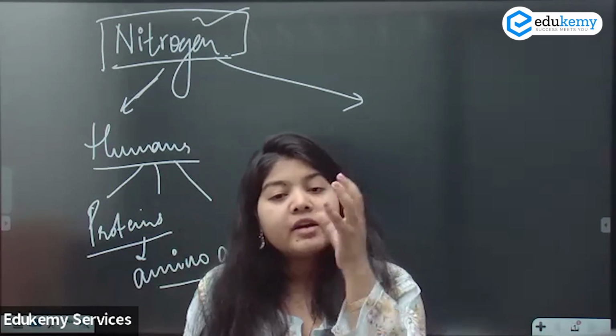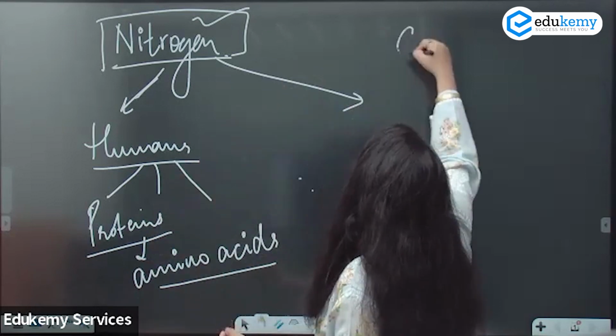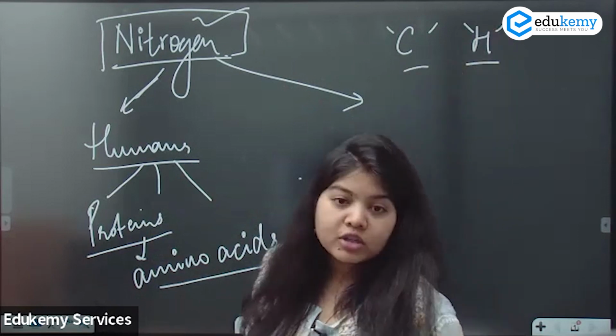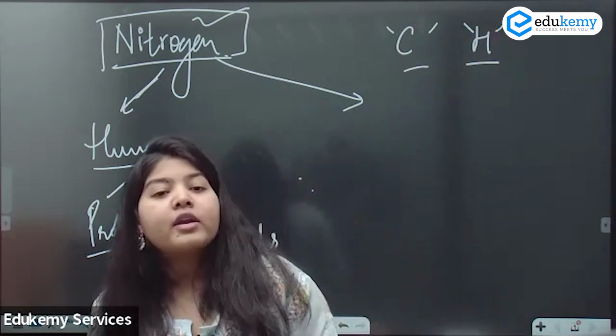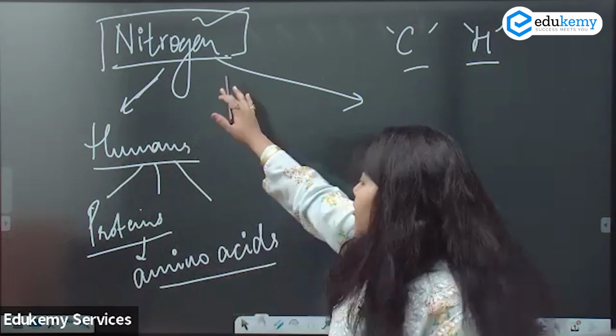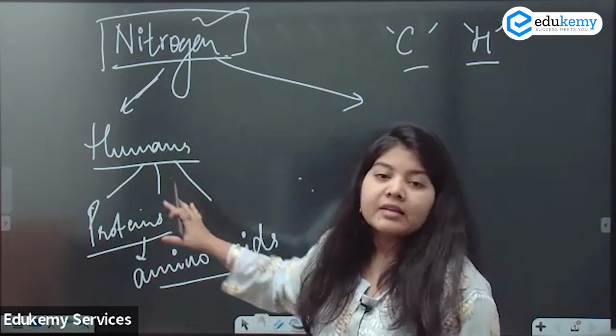For example, in an organic compound I have carbon and hydrogen. These are the two most important elements for the creation of any organic compound. Similarly, nitrogen is an important element when it comes to the creation of proteins inside the human body.